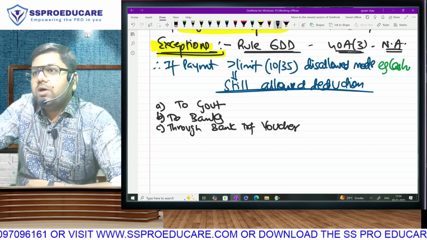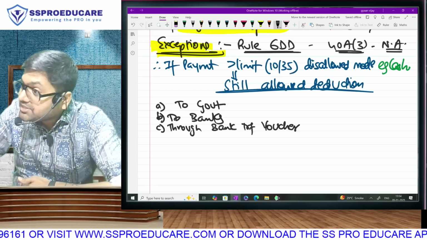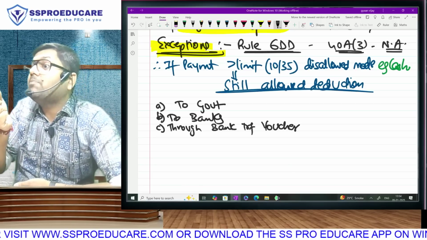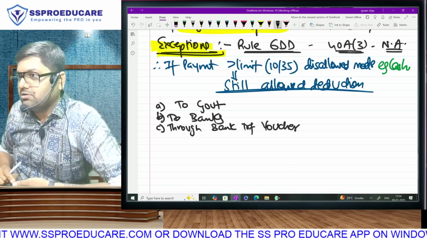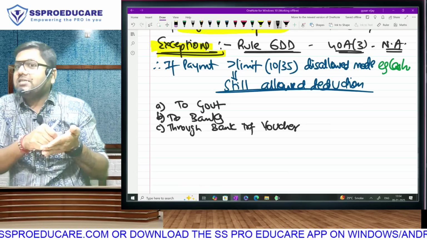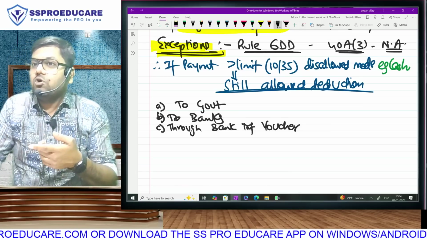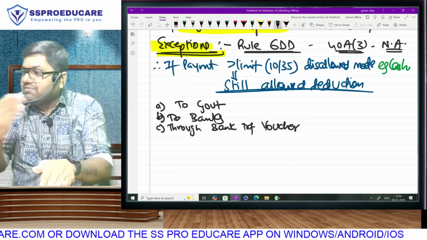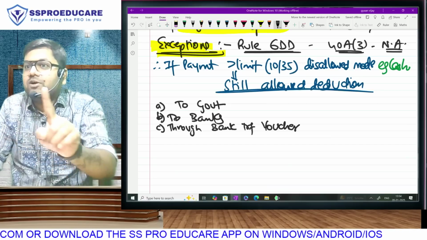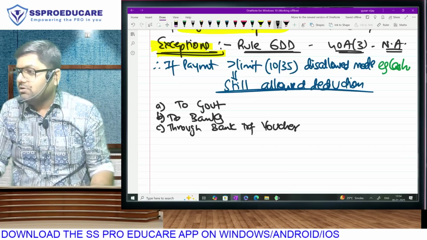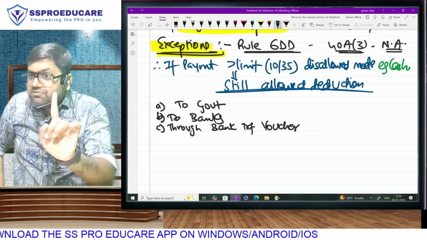So supposingly you and me have the account in the same bank, same branch, and I have to make payment to you. I can walk into the bank branch and pick up a piece of paper called the transfer voucher. I will write my account number, your account number, and the amount and sign. I'll say transfer 5 lakh rupees from my account to your account. The bank has to only reduce my balance and increase your balance. Debit one person, credit other person, without any movement of cash. Have I transferred money from my account to your account? To make a business payment, is this an account payee check?